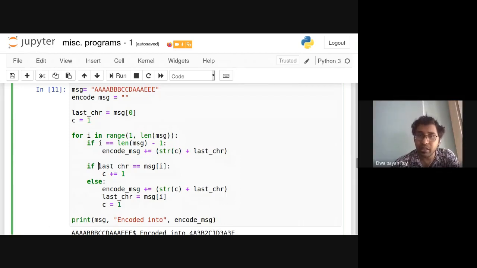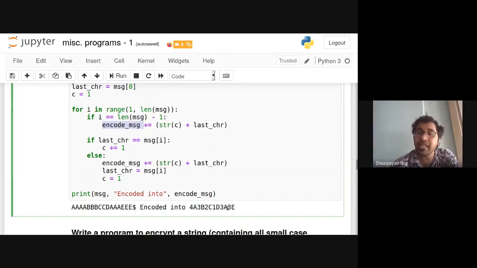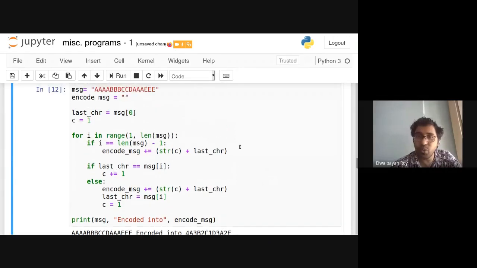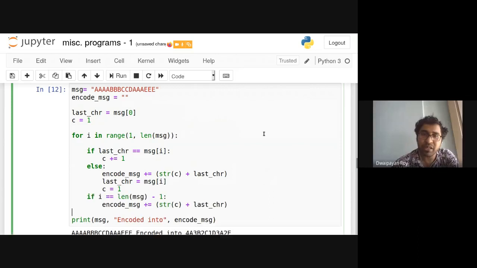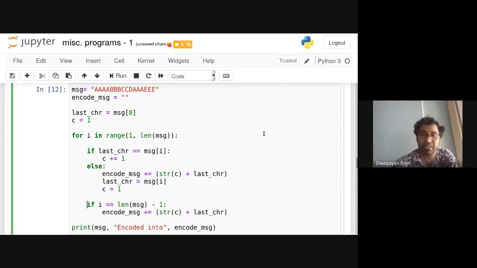Correct. So for the last character, for this last E, before executing this statement and incrementing the count, we are changing the encoded message. So the output will be 3A and 2E. Isn't it clear? 3A and 2E, as you can see. So what we need to do is take it from here and paste it here. We need to have it here.